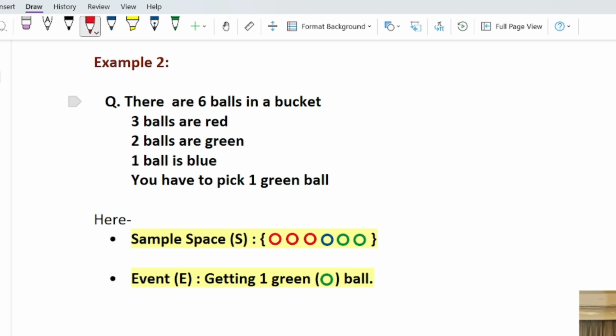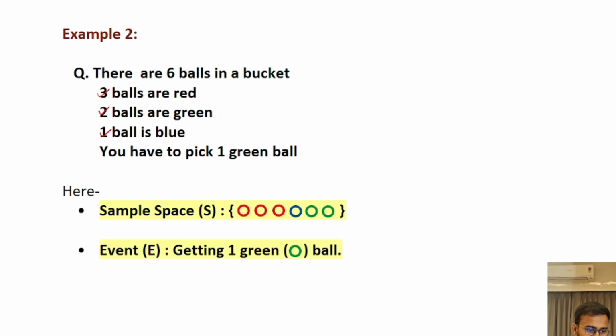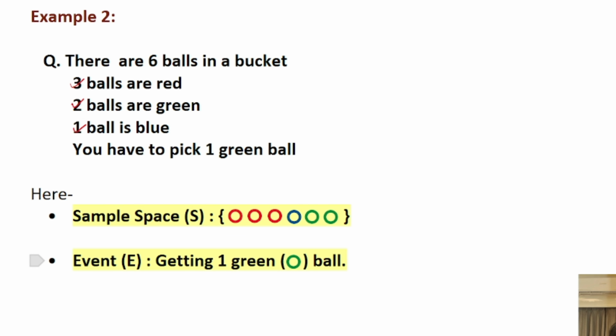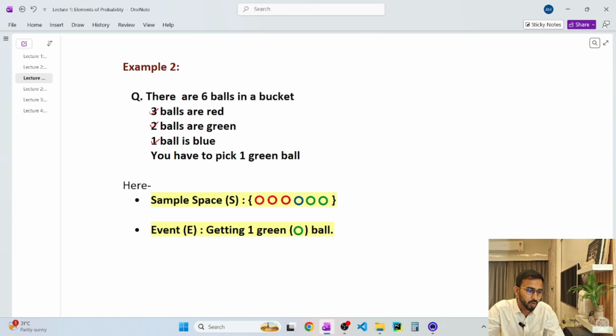Now we will see the second example. There are 6 balls in a bucket. As you can see, 3 balls are red, 2 balls are green, and one of them is blue. You have to pick a ball with your eyes closed. What is the event? The event is getting one green ball. What is the probability of getting one green ball? We already learned that the probability of any event is equal to the number of favorable outcomes divided by the number of elements in the sample space.